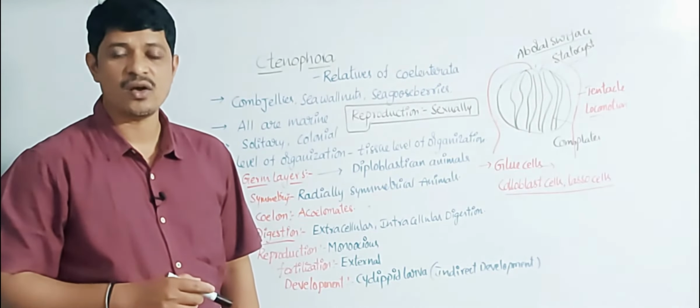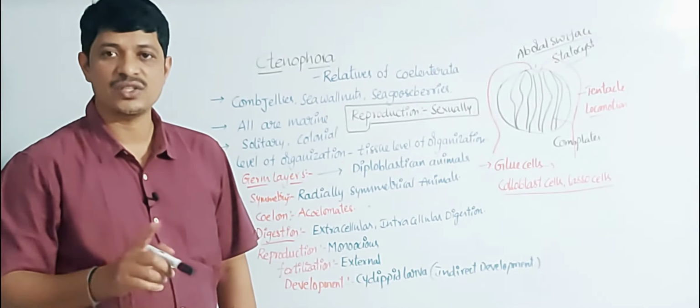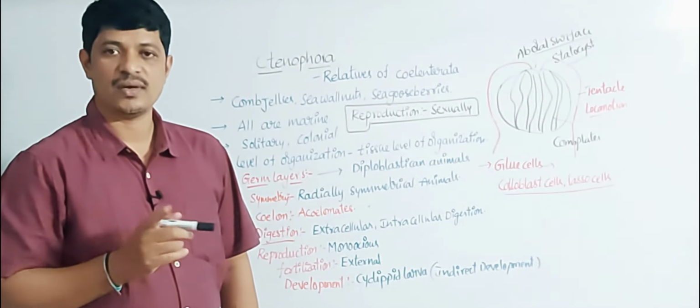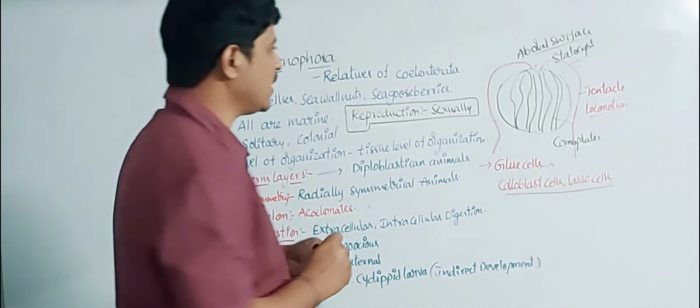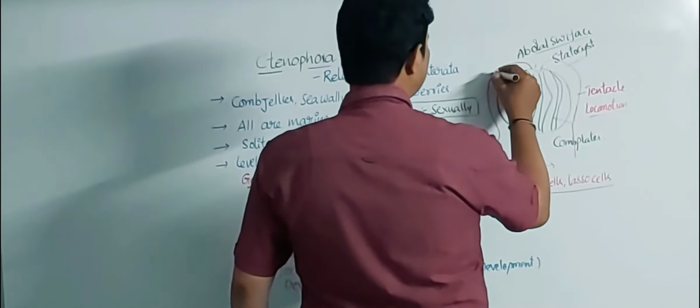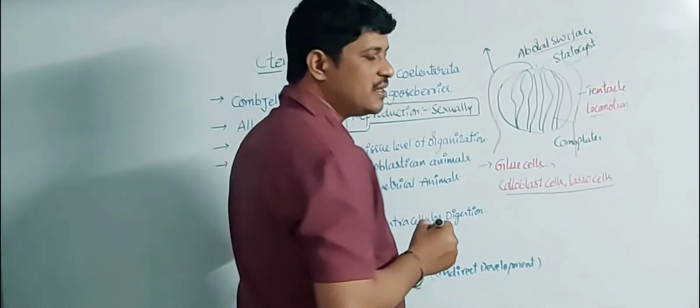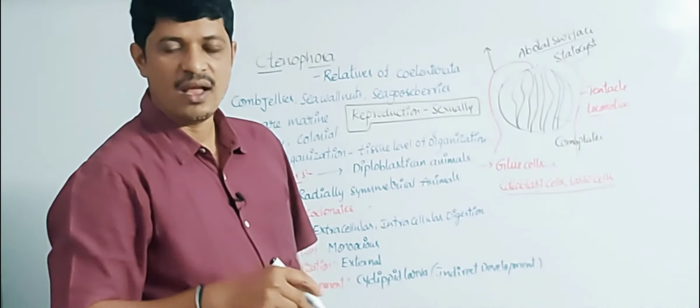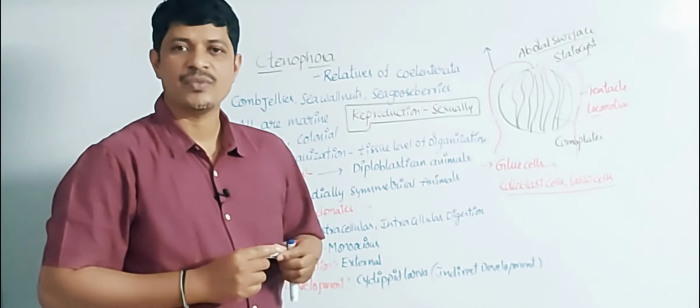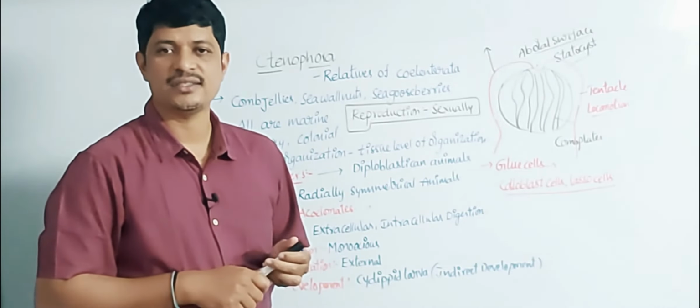The locomotory organs in these animals are tentacles, without nematoblasts or nematocysts. Tentacles are present in animals like Hydra too, which help to capture food particles.